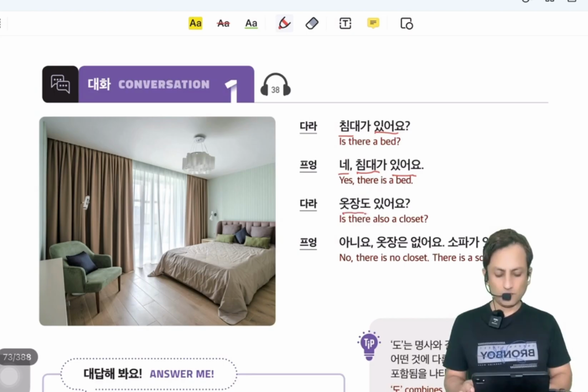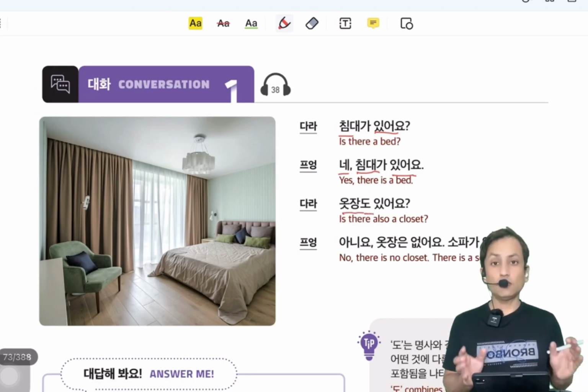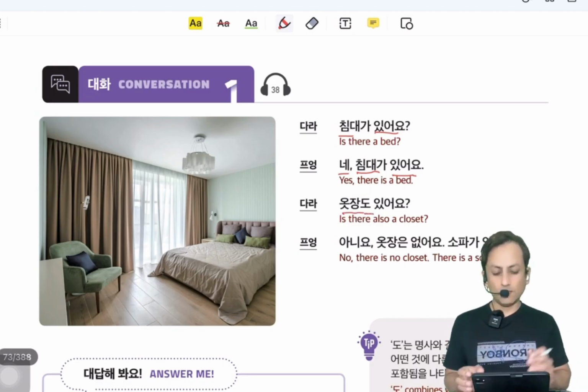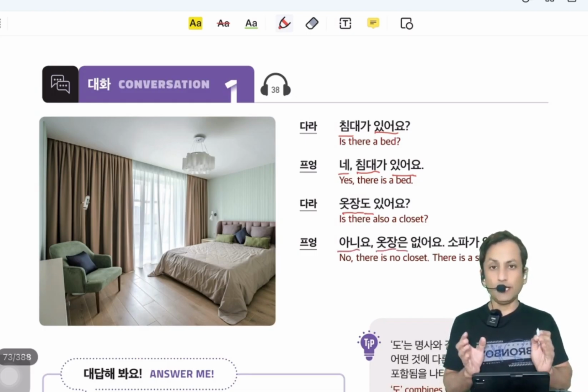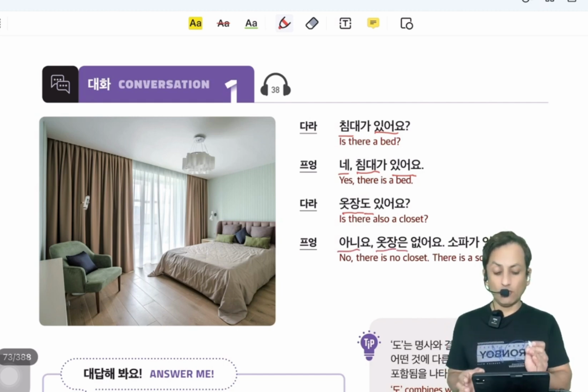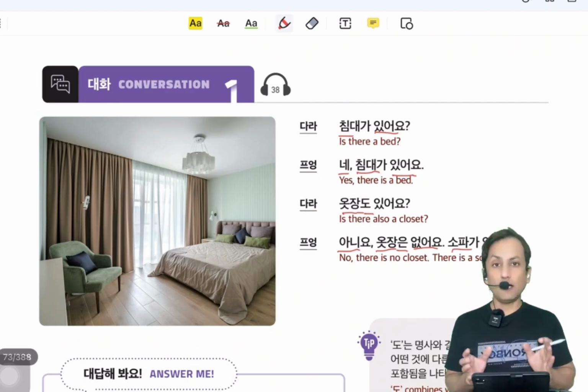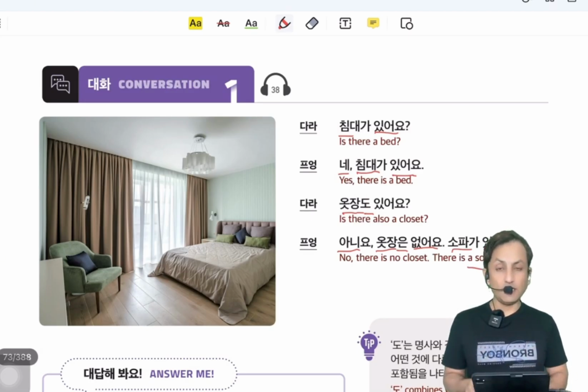옷장도 있어요? 옷장 is closet. Is there also a closet? 아니요, 옷장은 없어요. 아니요, no. 옷장은 we attach 은 because 옷장 is ending with a consonant. 없어요. 옷장 없어요. There is no closet. 소파가 있어요. Yes, there is a sofa.